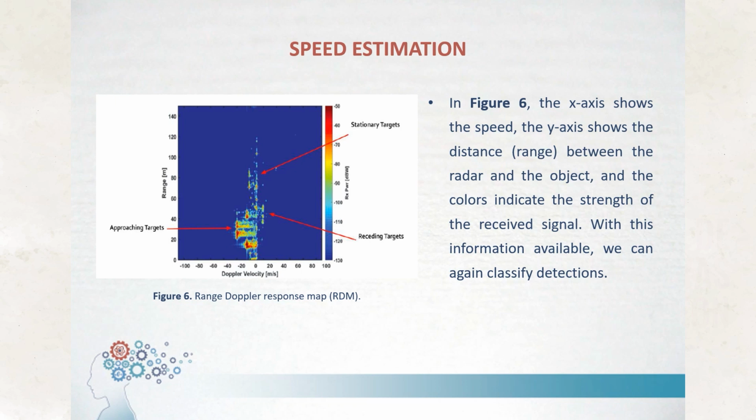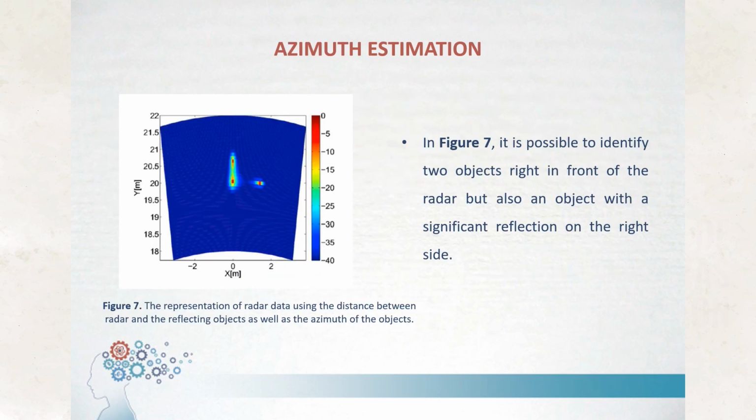As said before, in addition to being able to estimate the range and size of vehicles, with a Doppler frequency it is possible to calculate the speed of the object. Adding the speed to the previous graph, we have the result in the third dimension shown in the figure. The x-axis shows the speed, the y-axis shows the distance, range, between the radar and the object, and the colors indicate the strength of the received signal.